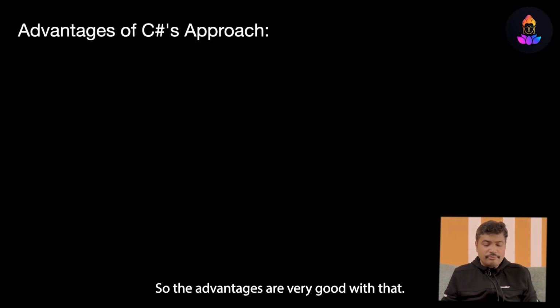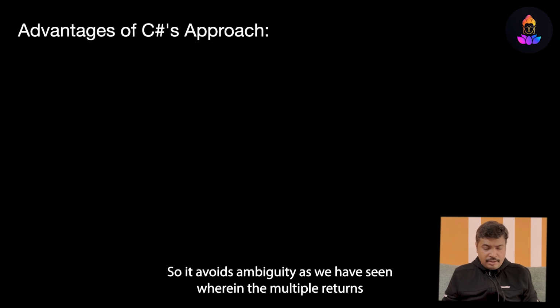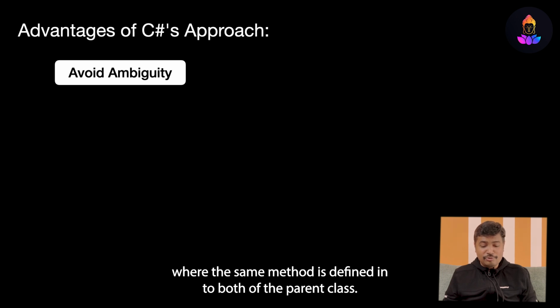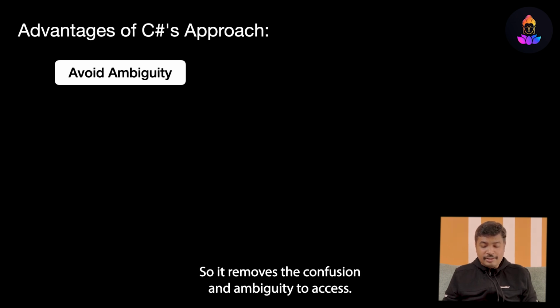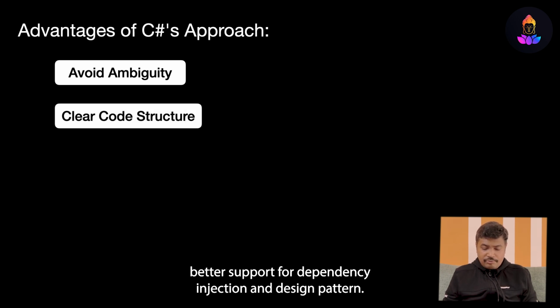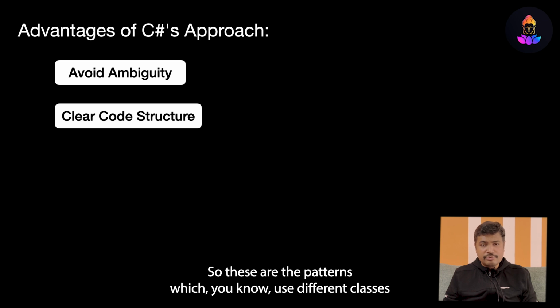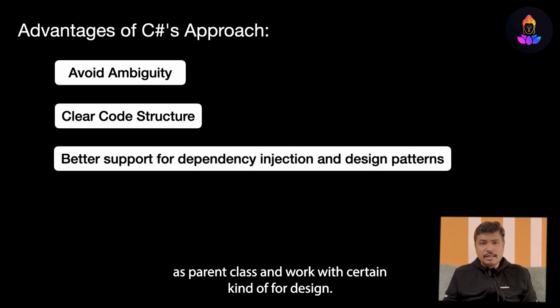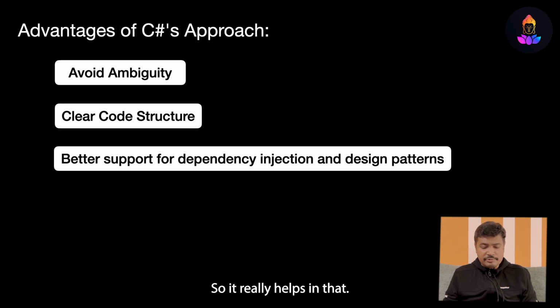The advantages are very good. It avoids ambiguity, as we have seen in multiple inheritance, where the same method is defined in both of the parent classes. So it removes the confusion and ambiguity in access. It has a very clear code structure, and better support for dependency injection and design patterns. These are the patterns which use different classes as parent classes and work with a certain kind of design. So it really helps in that.